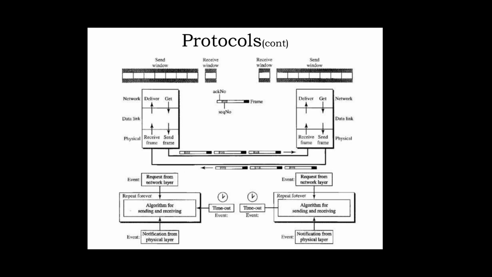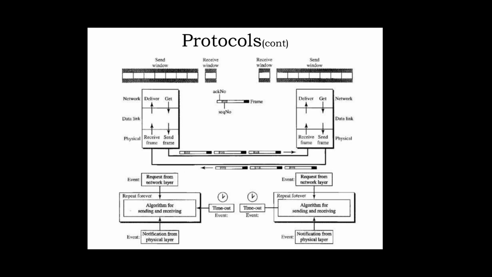However, the arrival event here is complicated. When a frame arrives, the site needs to handle control information as well as the frame itself. Both of these concerns must be taken care of in one event. The request event uses only the send window at each side, and the arrival event needs to use both windows. An important point about piggybacking is that both sides must use the same algorithm. The algorithm is complicated because it needs to combine two arrival events into one.